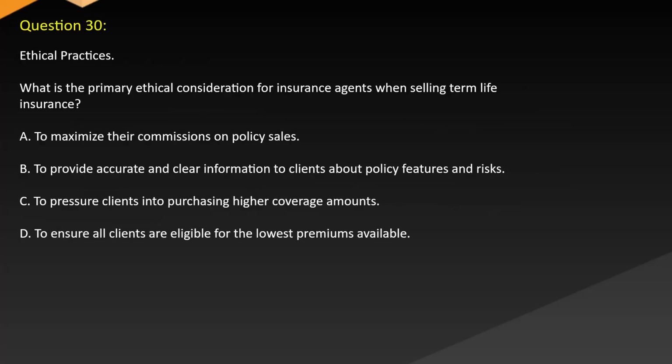Question 30. Ethical practices. What is the primary ethical consideration for insurance agents when selling term life insurance? A. To maximize their commissions on policy sales. B. To provide accurate and clear information to clients about policy features and risks. C. To pressure clients into purchasing higher coverage amounts. D. To ensure all clients are eligible for the lowest premiums available.